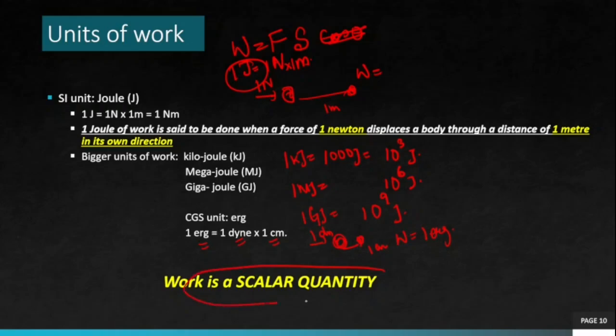And now, work is a scalar quantity. In physics, we have vector quantities and scalar quantities. A vector quantity is one for which both magnitude and direction are important, and it follows the vector law of addition. A scalar quantity is one for which magnitude is enough, direction doesn't make sense, and it follows the scalar law of addition. So work is a scalar quantity. Work has no direction, only magnitude, and magnitude is enough to specify work.